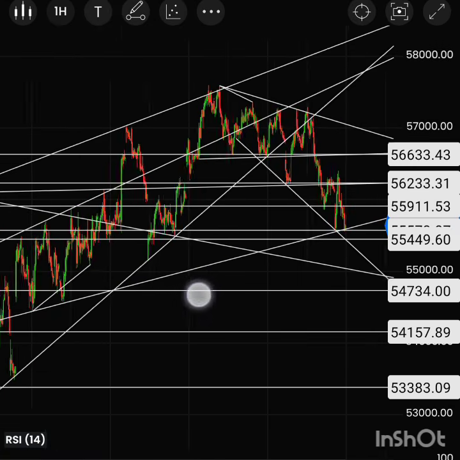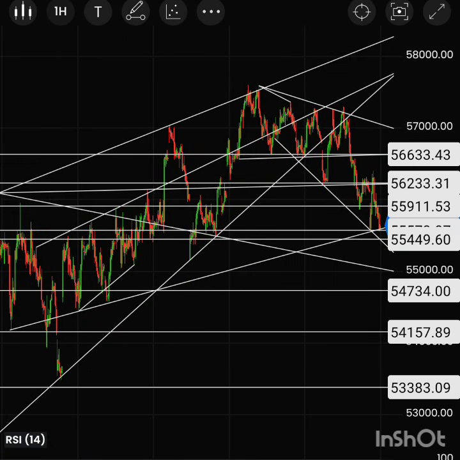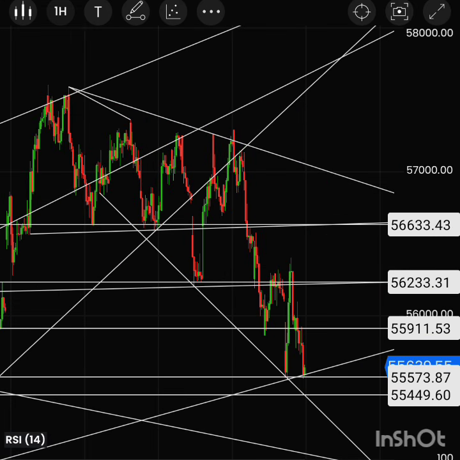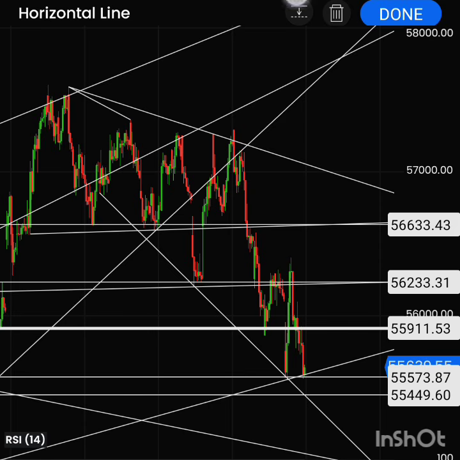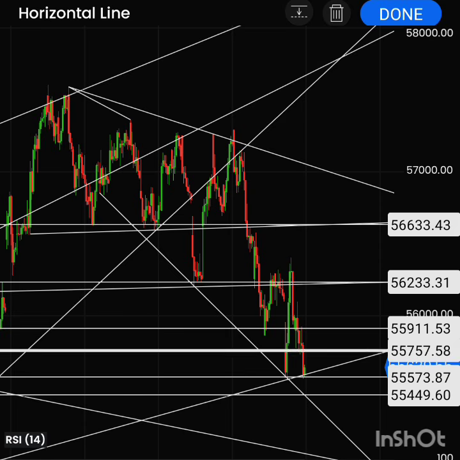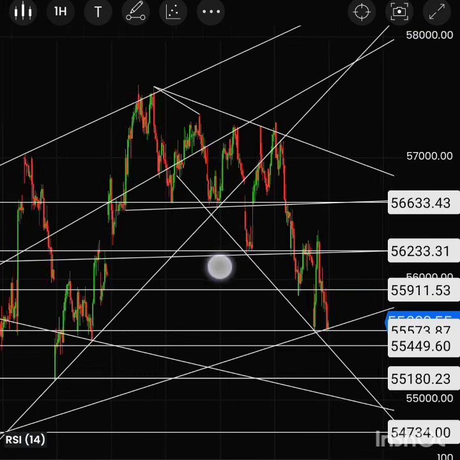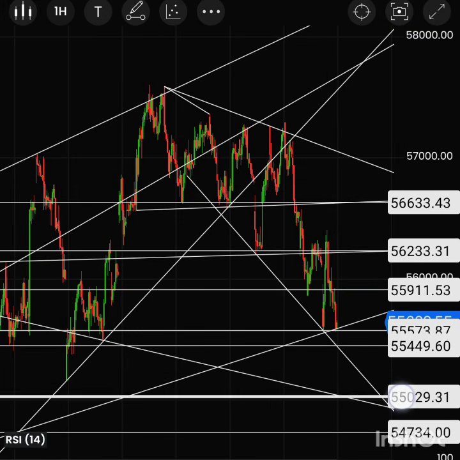you can see the pattern in the 1 hour. Here it was taking support on this line. So this is the support line. If we break the 55,560 to 570 range, then we will have 55,450. Then it could be a big fall for Bank Nifty. So that will end up here around the 55,000 range, 55,040 to 55,000 range.